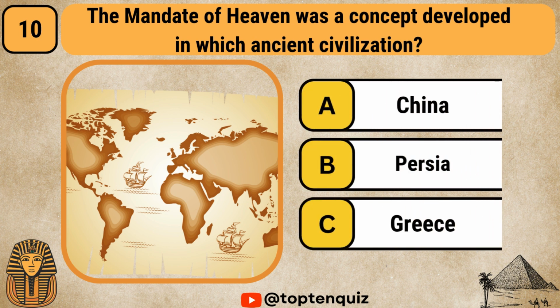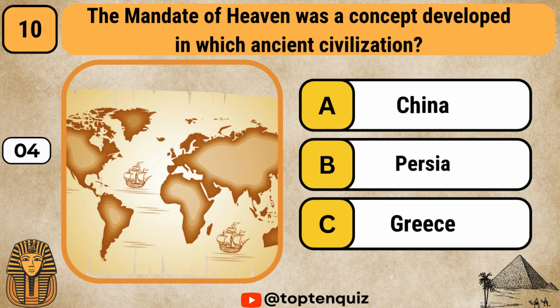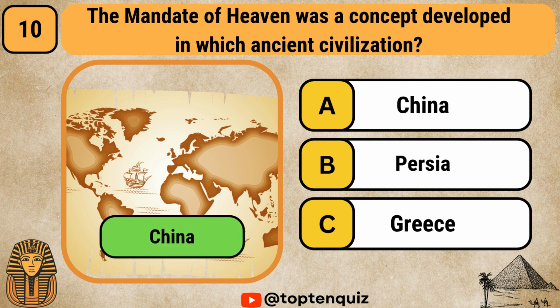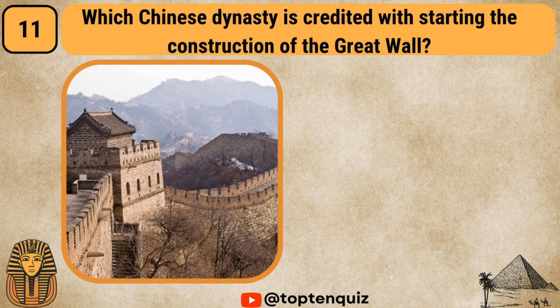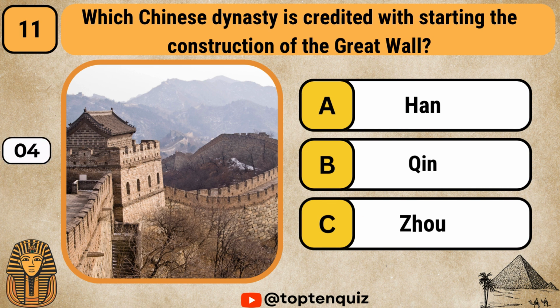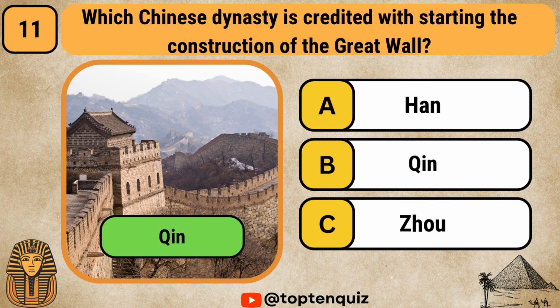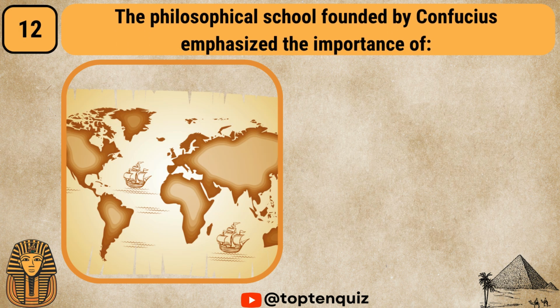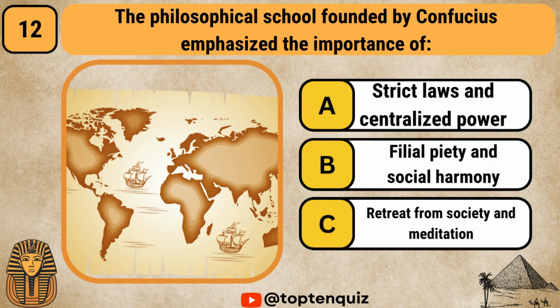The Mandate of Heaven was a concept developed in which ancient civilization? China, Persia, Greece. It is China. Which Chinese dynasty is credited with starting the construction of the Great Wall? Han, Qin, Zhou. It is the Qin dynasty.